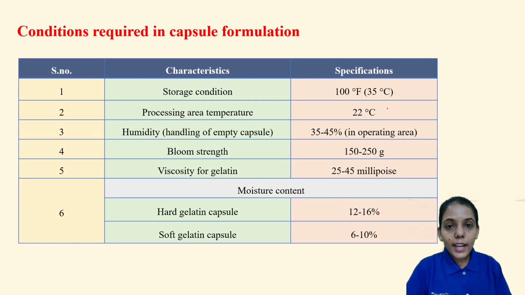In the earlier class, we have seen what the important specifications and the different required conditions are. The first important thing is the storage conditions of these capsules. Storage is at 100 degrees Fahrenheit, that is 35 degrees Celsius. The processing area temperature is different from storage: processing should be at 22 degrees Celsius. Remember, 22 degrees Celsius we have also seen for the temperature of the metal pins.